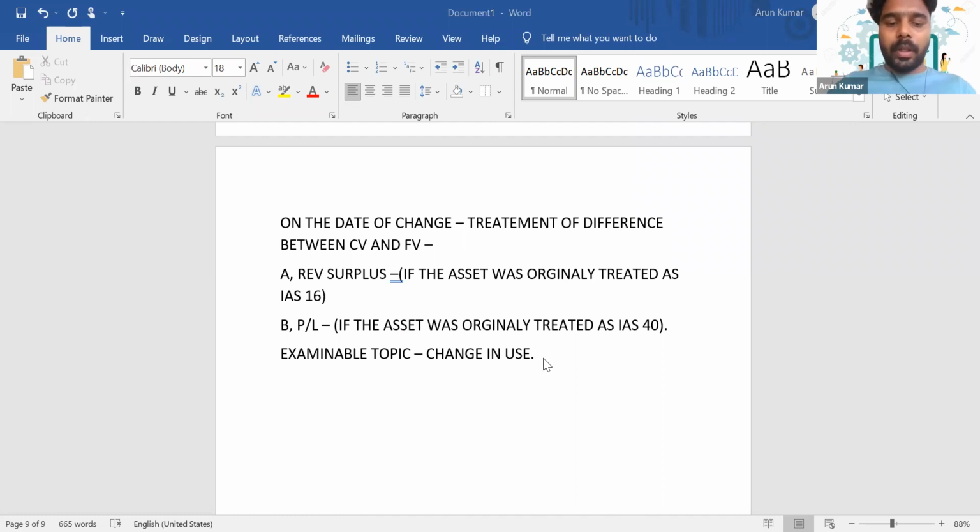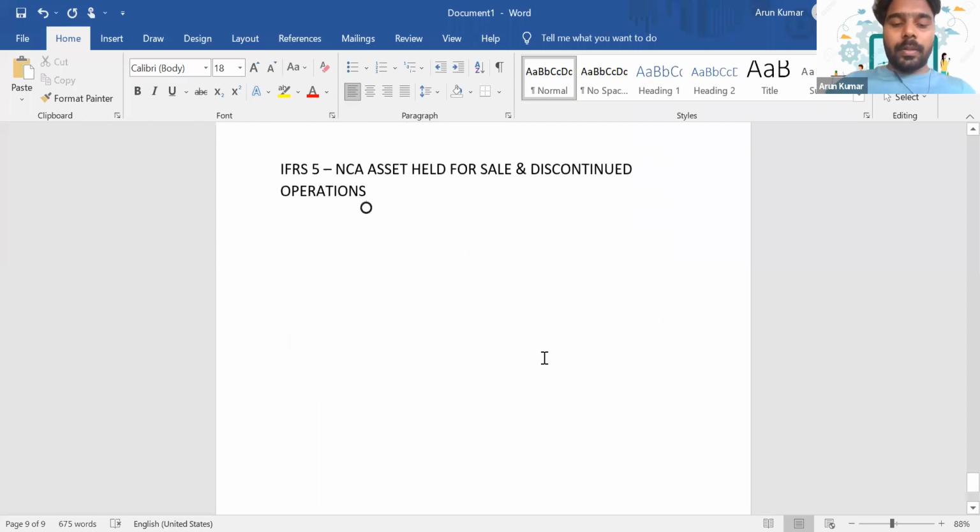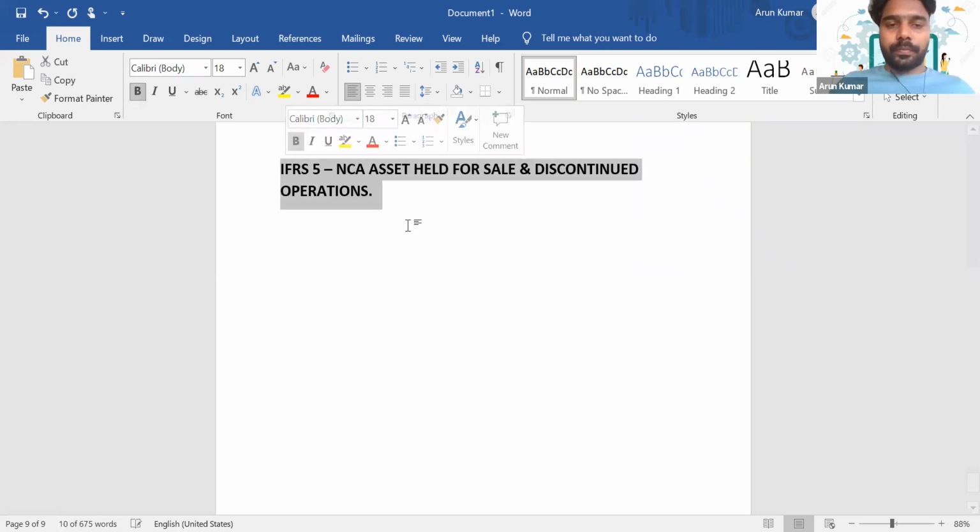Okay, perfect. Now, with respect to the next standard, which is IFRS 5. So what is IFRS 5? Non-current assets held for sale. If it's a non-current asset held for sale as well as a discontinued operation, that will get treated under IFRS 5.